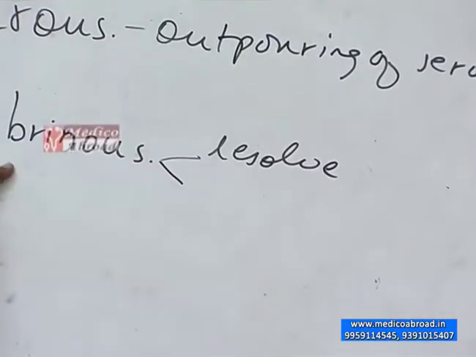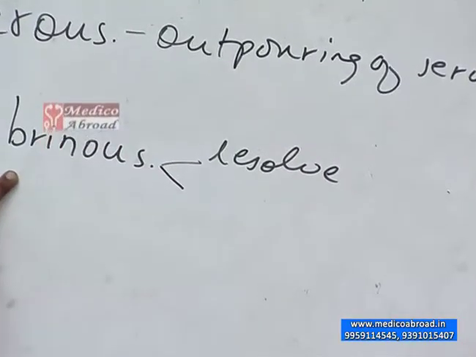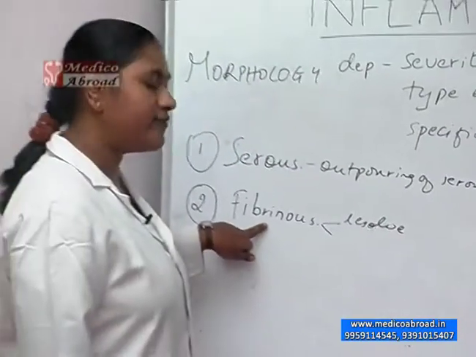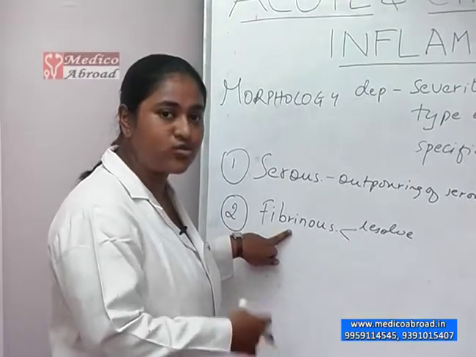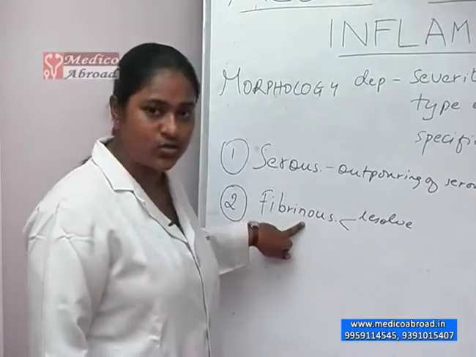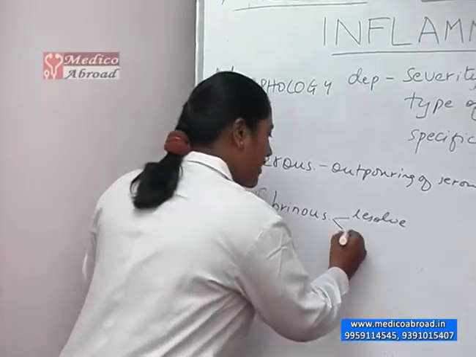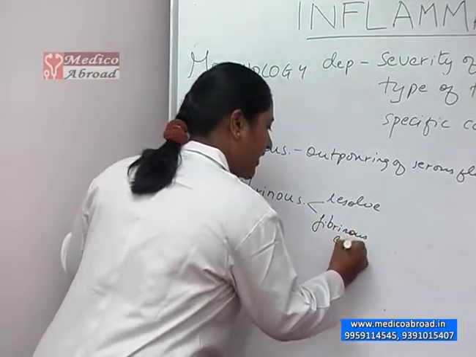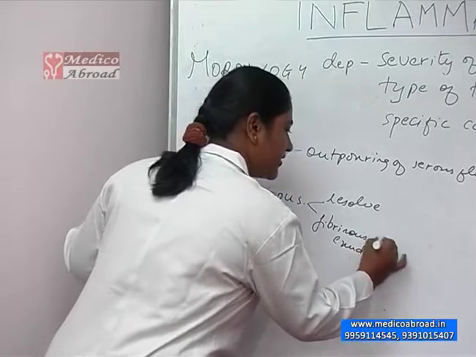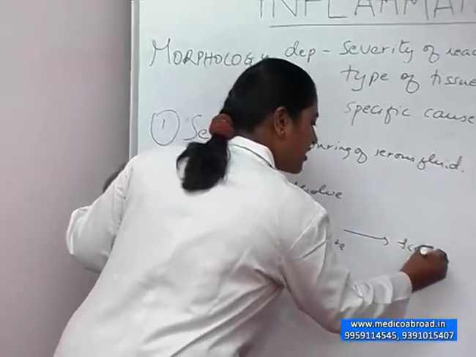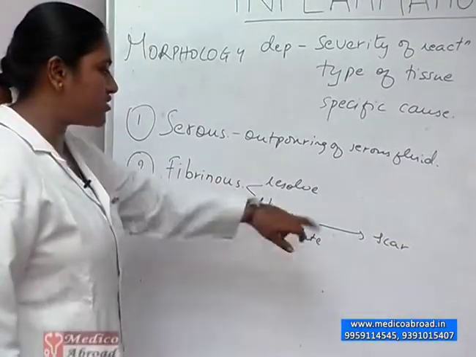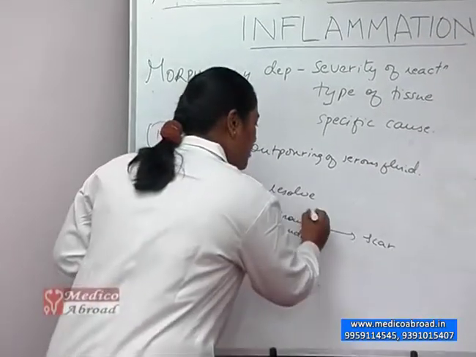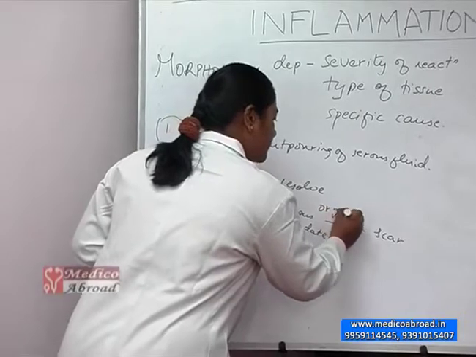or if the fibrinous exudate is very large, there is an overgrowth of fibroblasts and connective tissue cells over this fibrinous exudate. Here, fibrinous exudate is converted to scar tissue by a process called organization.